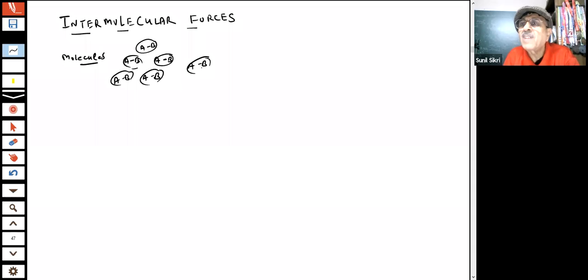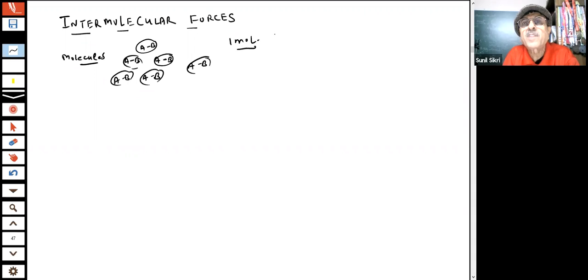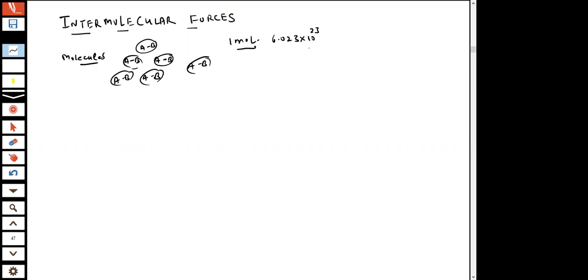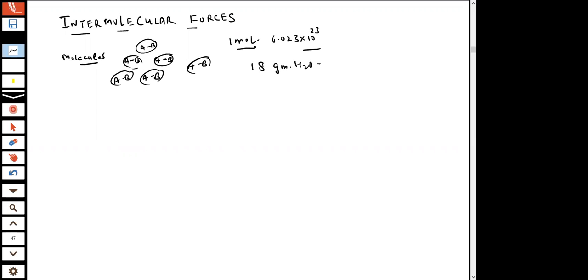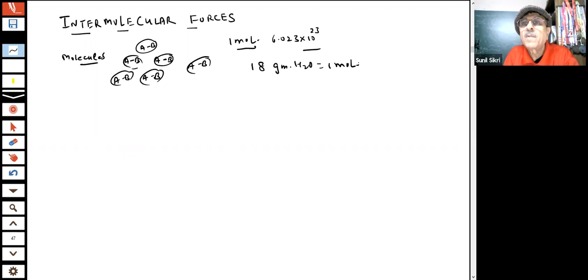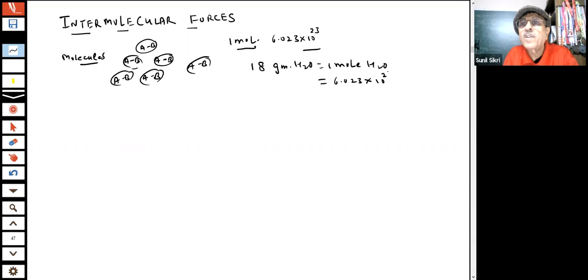If I take 1 mole of a substance, how many molecules does it have? 6.02 into 10 power 23, students. As I said, 18 gram of water is equal to 1 mole of water, and this will contain 6.02 into 10 power 23 molecules of water.